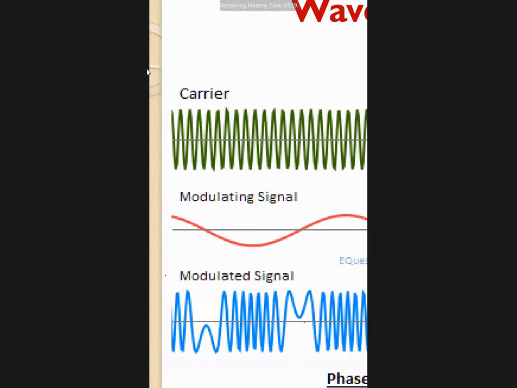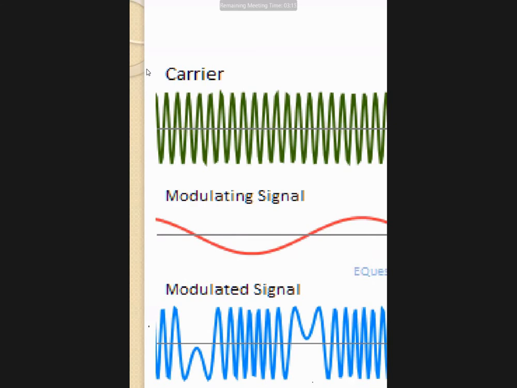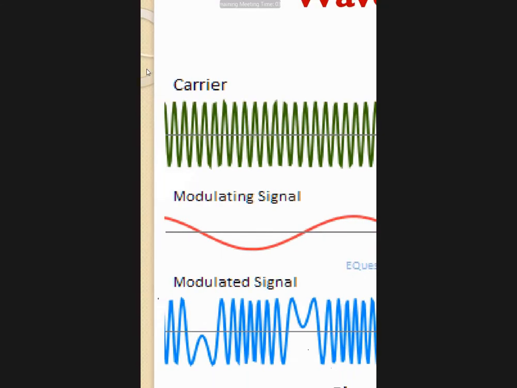In which way we are going to change the phase, I will show you. Whenever the modulating signal, that is the message signal, changes its level from positive to negative or negative to positive, there will be 180 degrees out of phase in the modulated signal. So look here. At this point, the modulating signal is going from positive to negative. At the same time instant, for the modulated signal at this point, 180 degrees out of phase is there. Here the phase shift is 180 degrees.